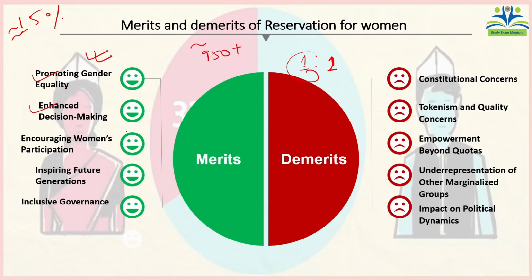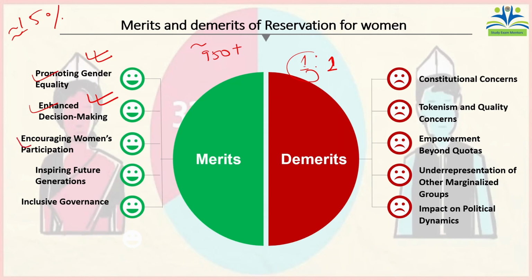Enhanced decision making: if more women would come into parliament, they would have their own perspective in making laws. It is said that if women legislators are there, the laws they would make would be more concerned about women and children.